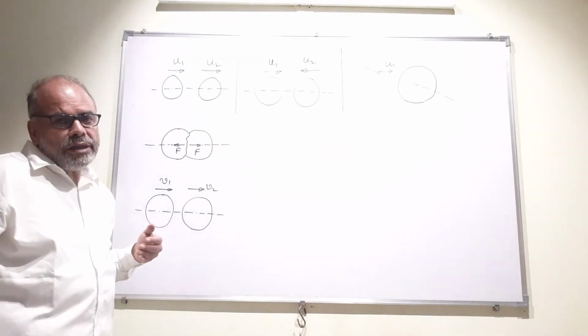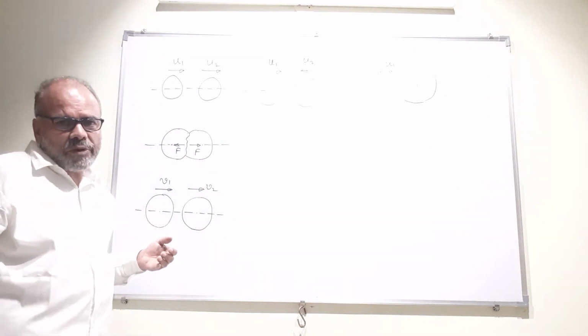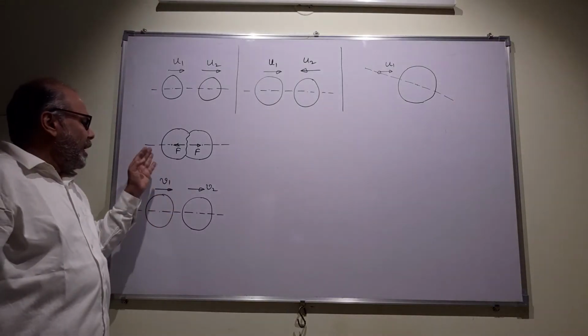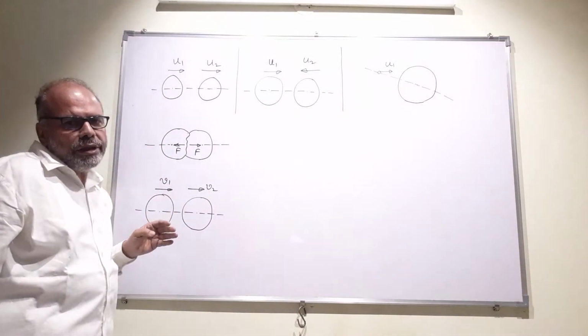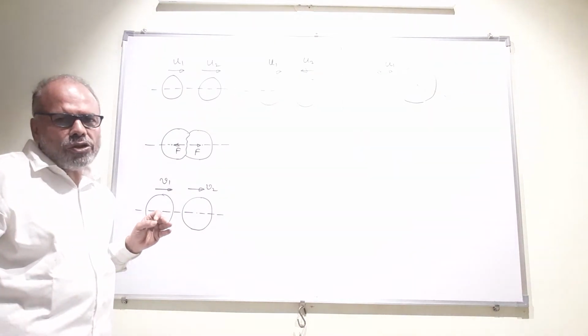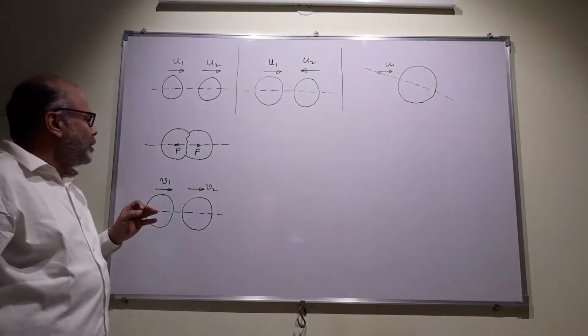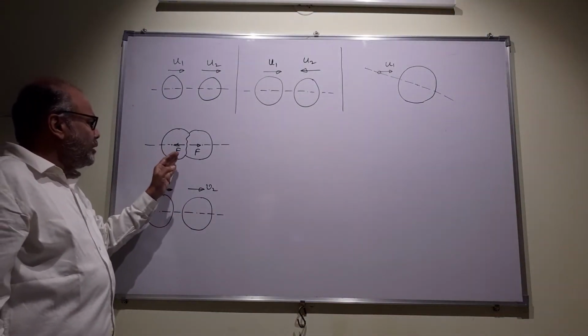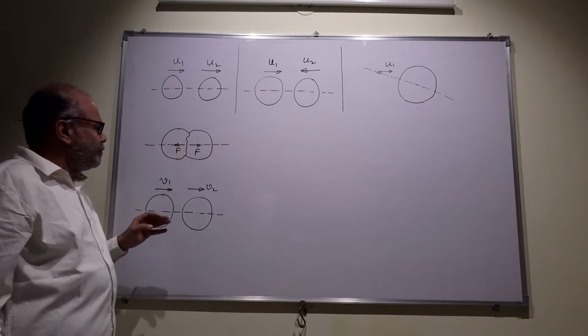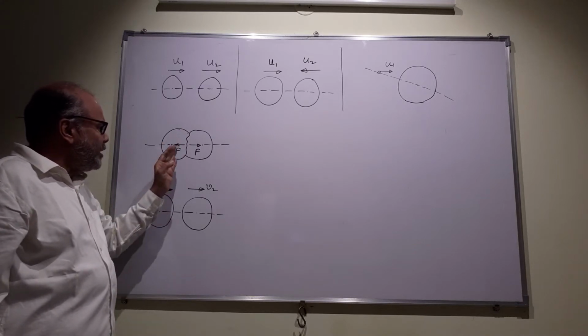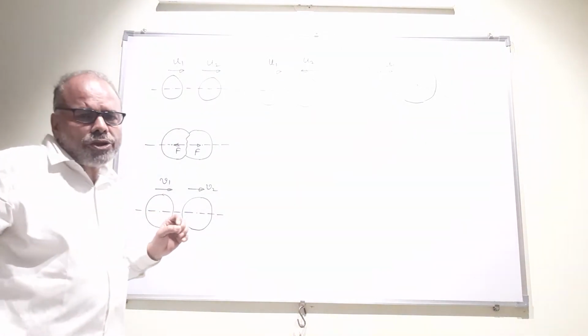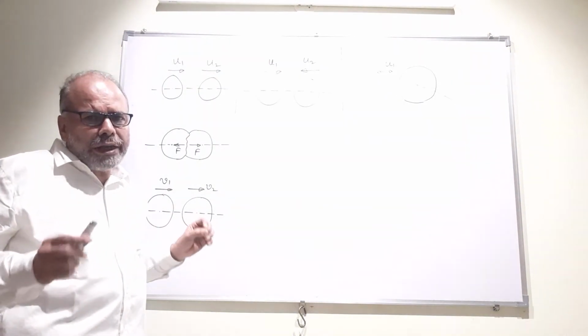There is another third major transformation which takes place, which is the kinetic energy gets converted into elastic potential energy of deformation. When the two bodies collide, their shapes get altered or distorted. This distortion is like the distortion of a spring.